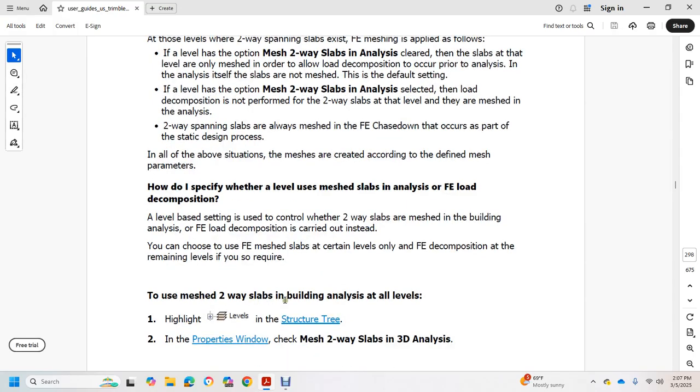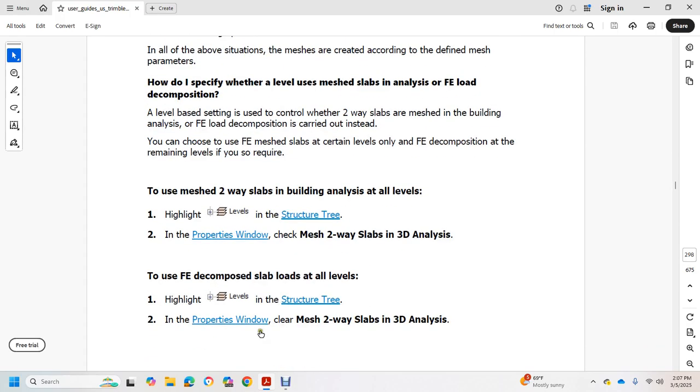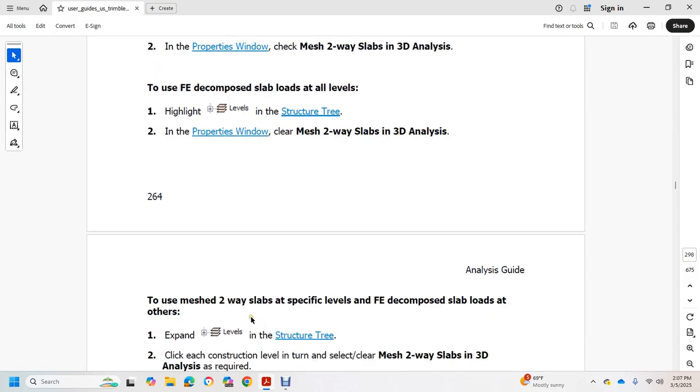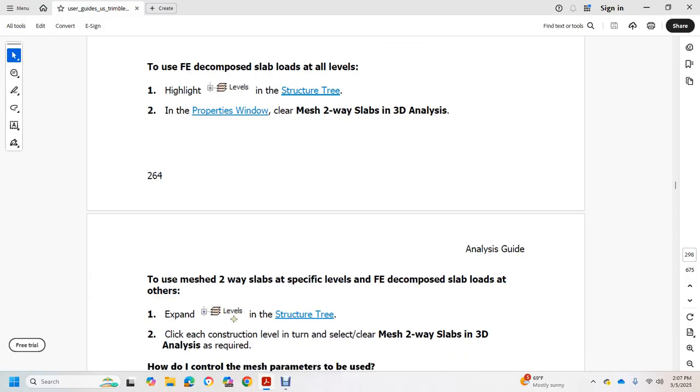To use two-way mesh slabs in building analysis, at level to highlight the levels in the structure tree, in the properties window select mesh two-way slab in 3D analysis. To FE decompose slab loads at all levels, highlight levels in the structure tree, and in the properties window clear mesh two-way slab in 3D analysis. To mesh two-way slabs at specific levels only, expand the levels in the structure tree, click each construction level in turn, and select or clear mesh two-way slabs in 3D analysis as required.